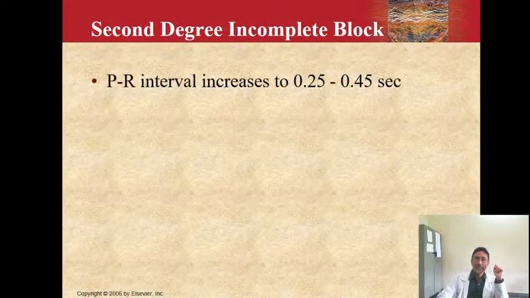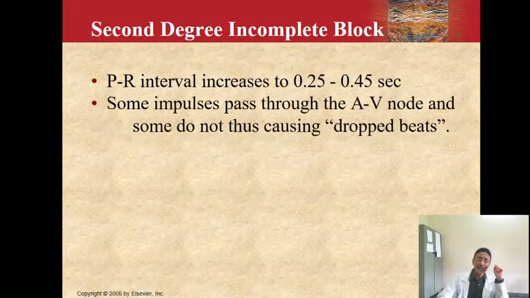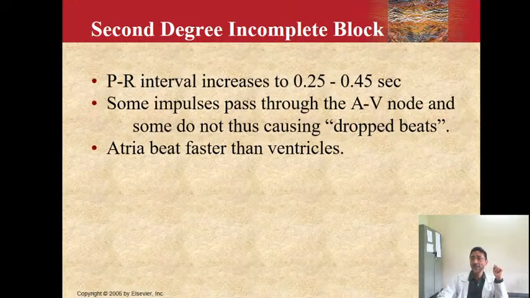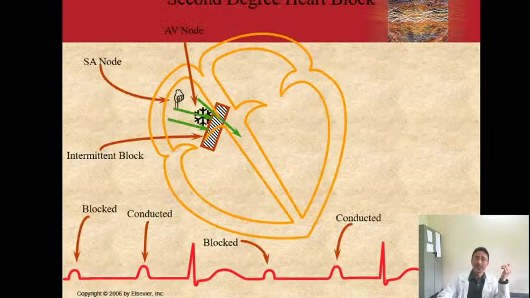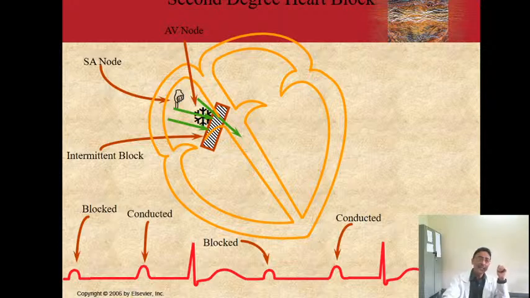Second degree heart blocks or second degree incomplete heart blocks, you will find that the PR interval is increased from more than 0.2 to 0.4 seconds. Some impulses do not pass, and these that do not pass are known as dropped beats. So here you will find that there is a conduction defect.